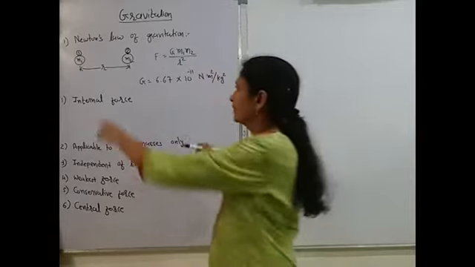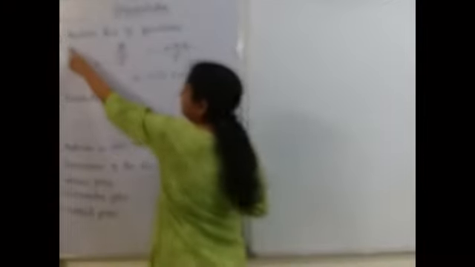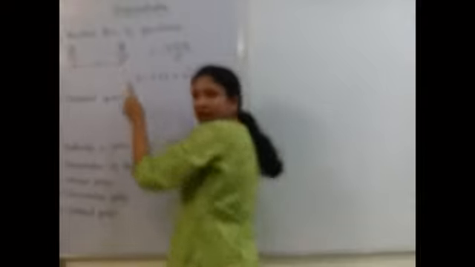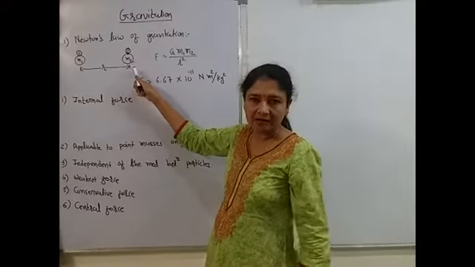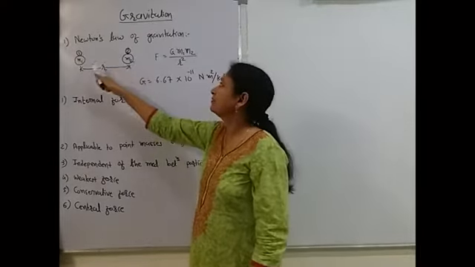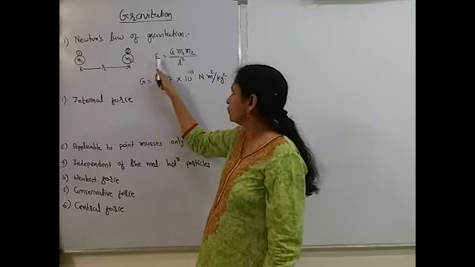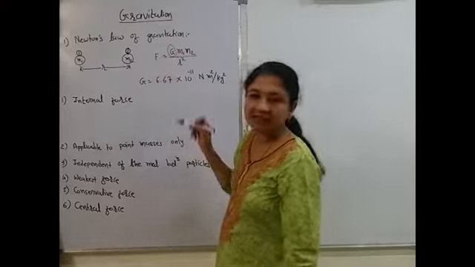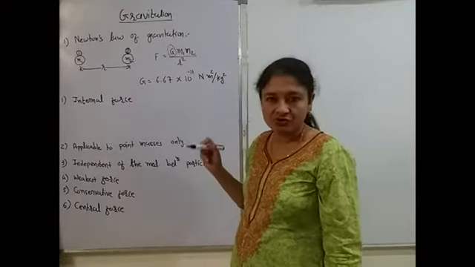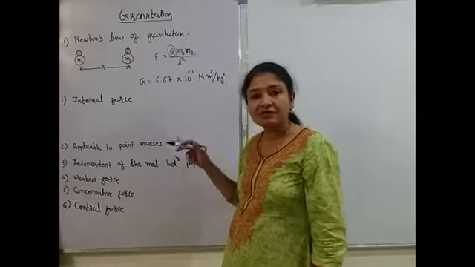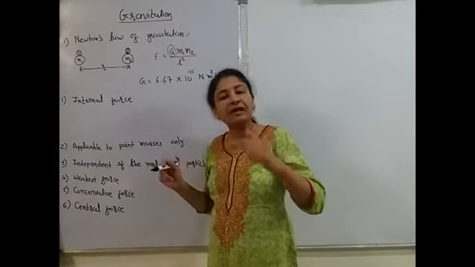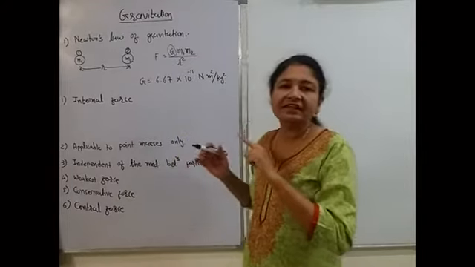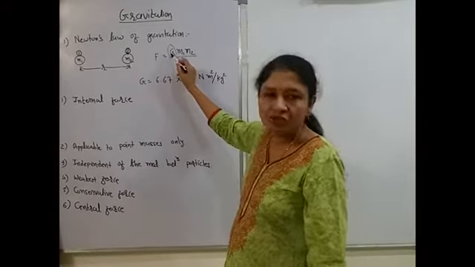Okay, so if I have two masses, particle 1 has mass m1, particle 2 has mass m2, they are separated by distance r. Then the magnitude of the gravitational force acting between these two is G m1 m2 upon r square. This G is known as the universal constant of gravitation. Why is it known as universal constant? Because its value remains constant throughout the universe. It doesn't change. That's why it is known as universal.